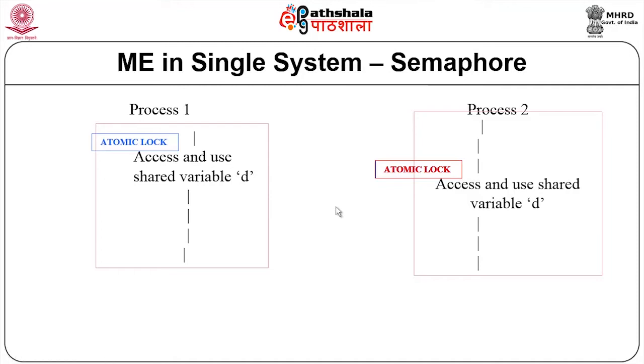Till what time? Till process 1 has completed the work and has unlocked. As soon as process 1 unlocks, the blocked process will be unblocked and its atomic lock will be allowed to be put, and then it will execute the critical section and will come out and unlock it.